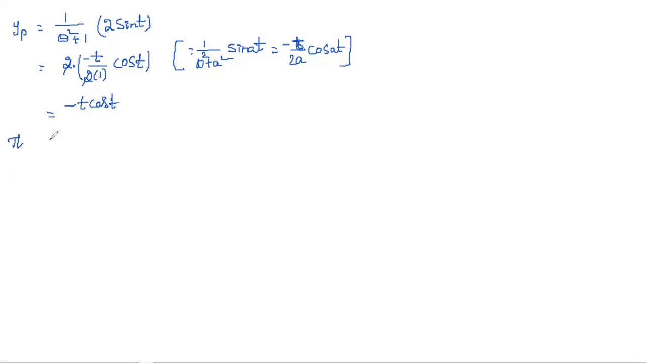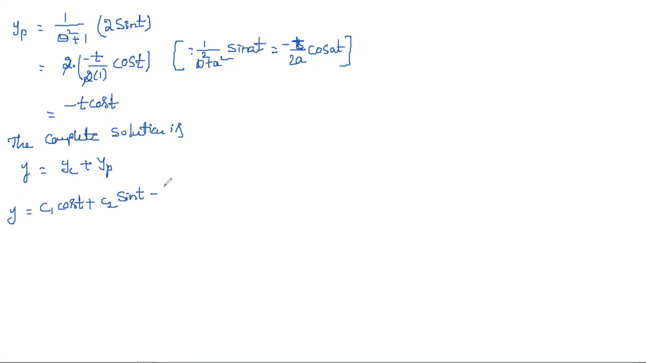Therefore the complete solution is y is equal to yc plus yp. So y is equal to c1 cos t plus c2 sin t minus t cos t. But our solution should be in terms of x. For that, since 1 plus x is equal to e power t, t is equal to log of 1 plus x, and you can substitute here.